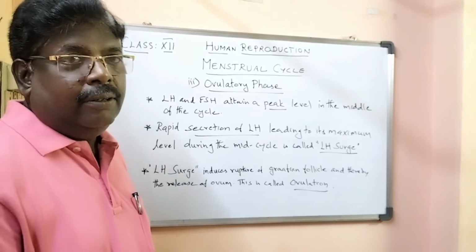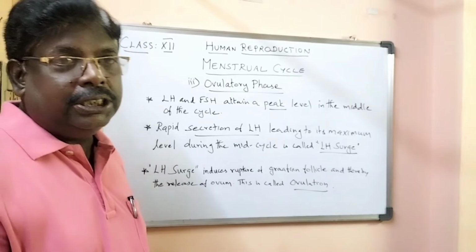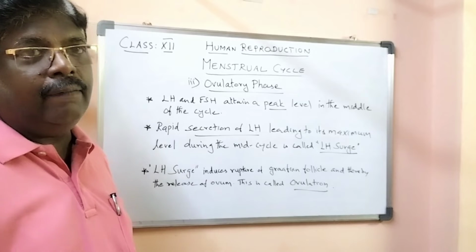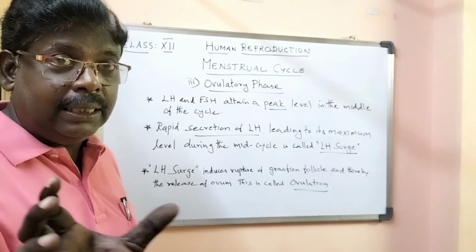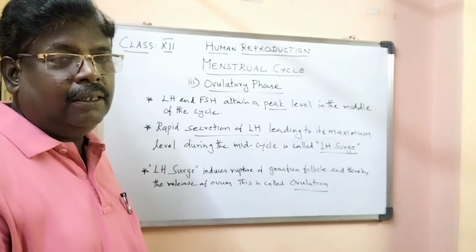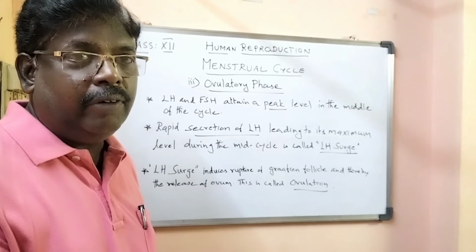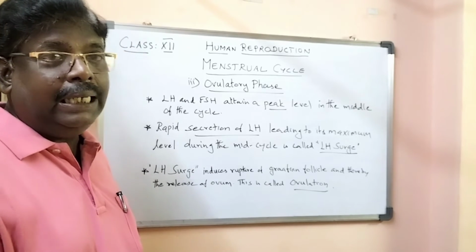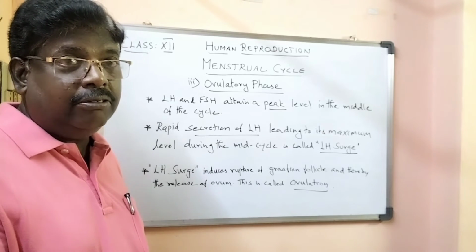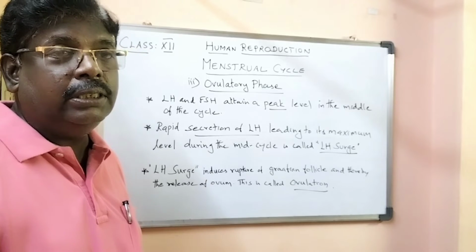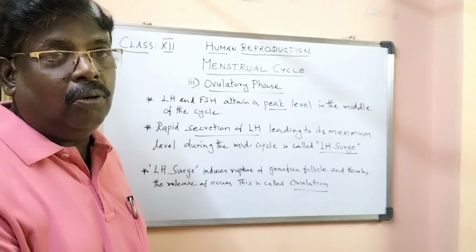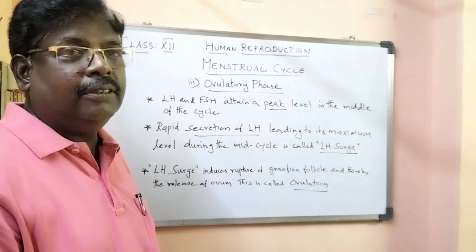Very simple: LH and FSH, the gonadotropins, increase in their levels and attain a peak in the middle of the cycle. This rapid increase of LH is the LH surge, which stimulates the rupture of the Graafian follicle, and the ovum is released.